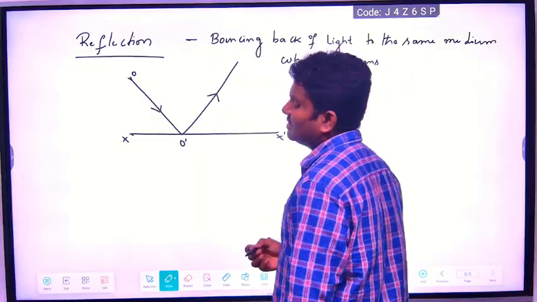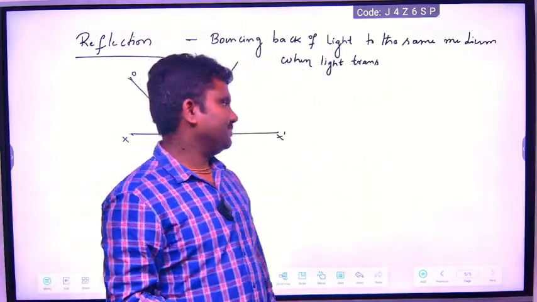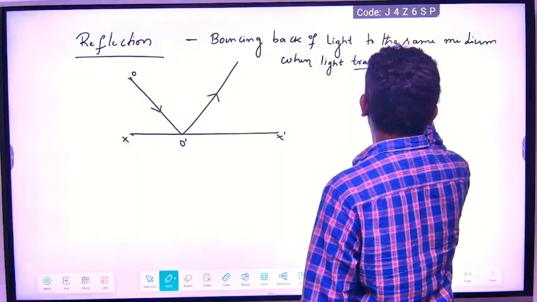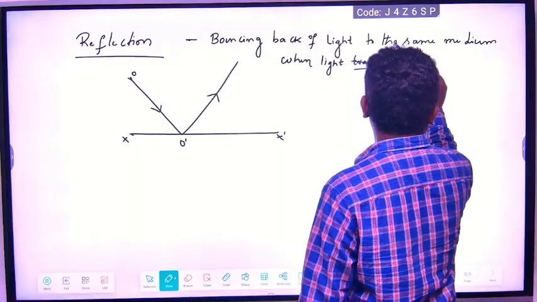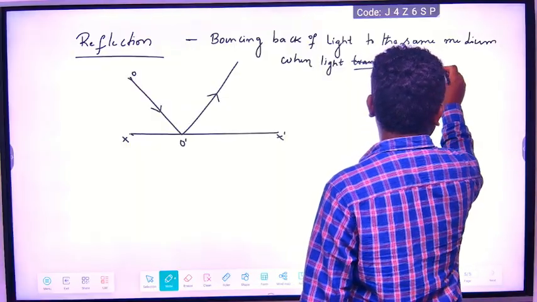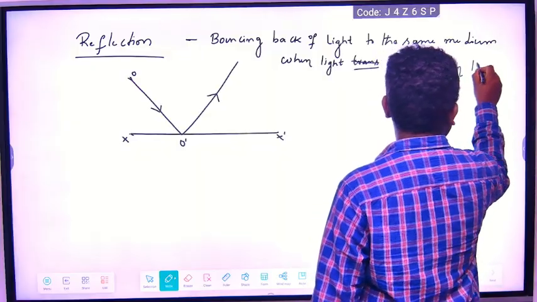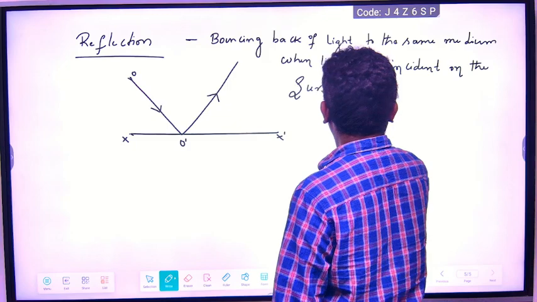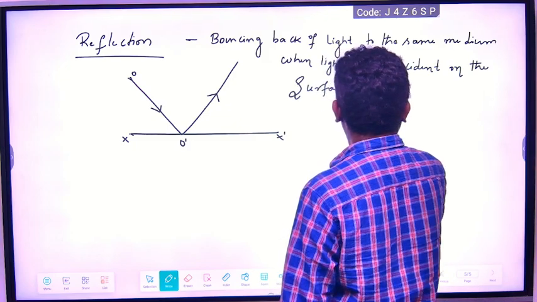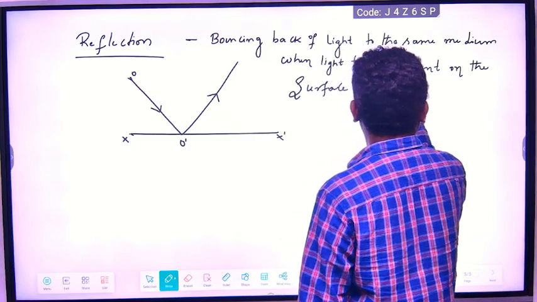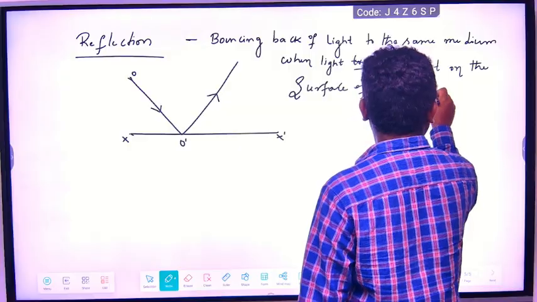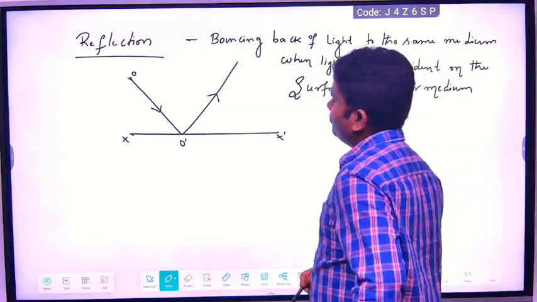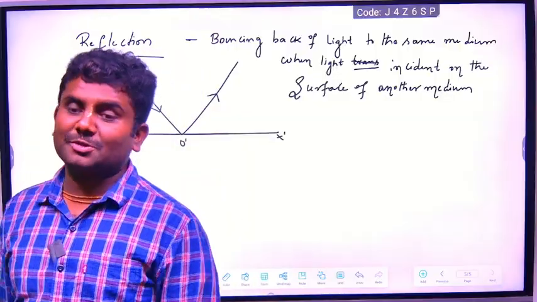You write: when light travels and is incident on the surface of another medium. Correct, no? For example, light traveling from air medium to glass medium.